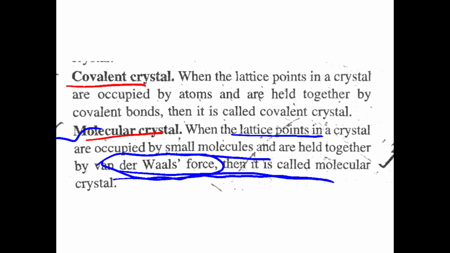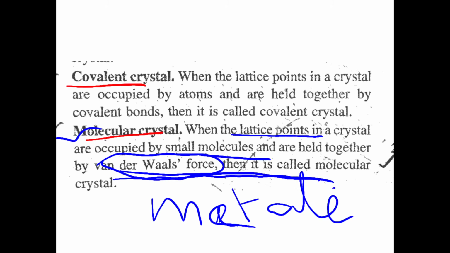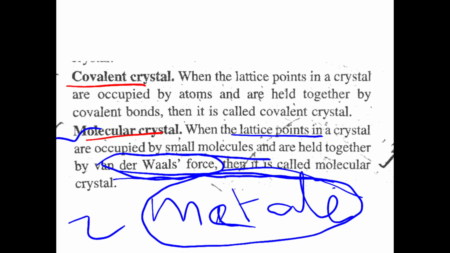What is a metallic crystal? If the crystal has metal atoms and they are held together by metallic bonds, that bond between them is the metallic bond. In a metallic crystal, they may be ions, they may be molecules, okay, and they are held together by metallic bonds. That is known as a metallic crystal.